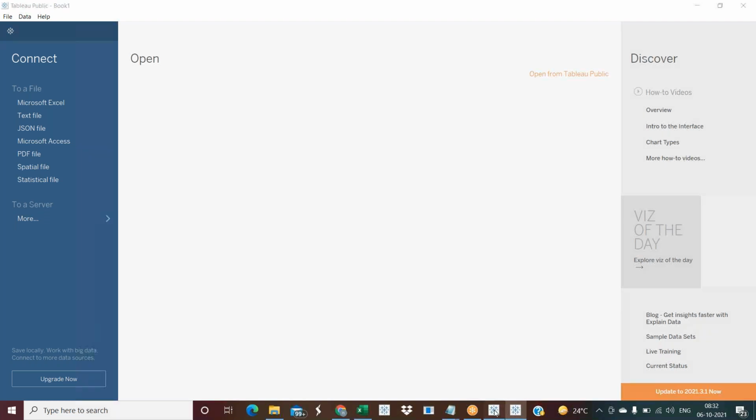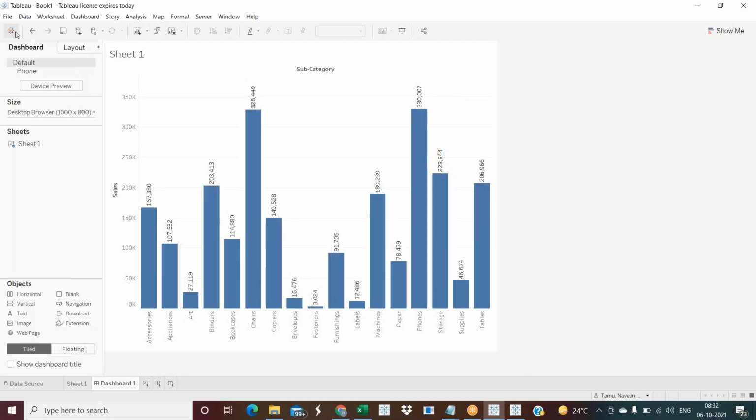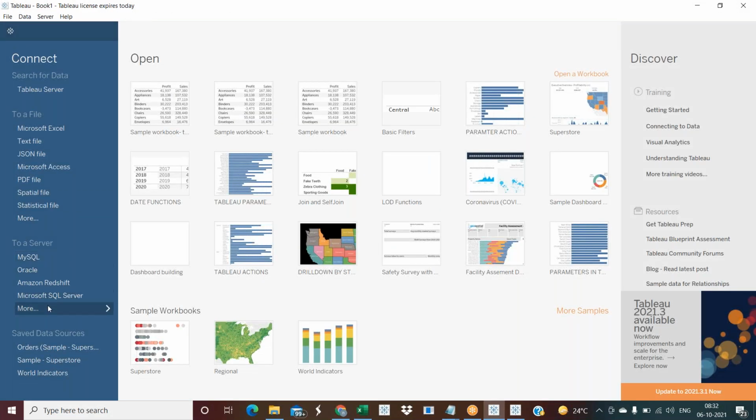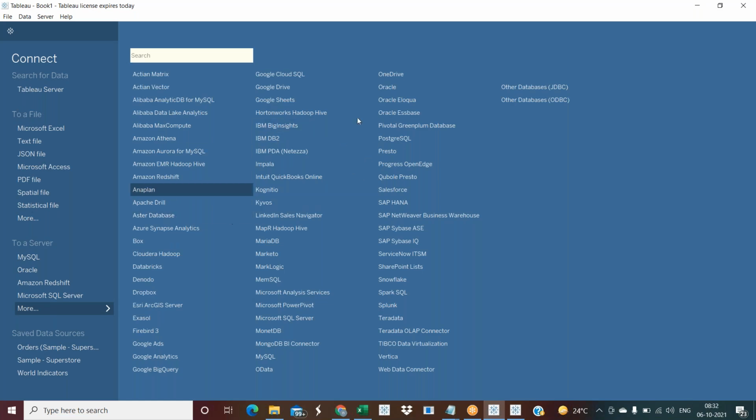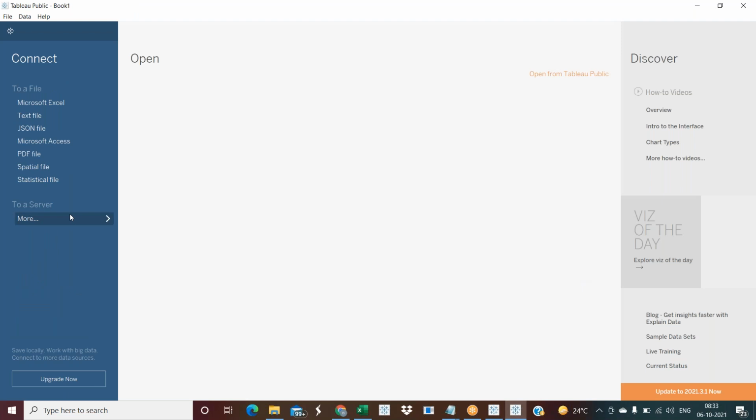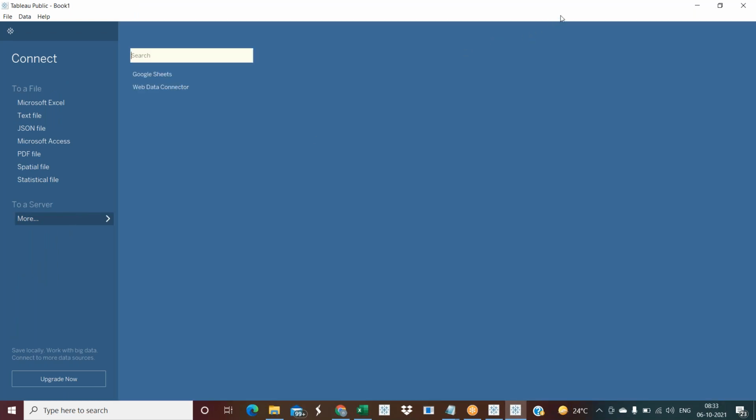Whereas in Tableau Desktop, if you click on more, you can connect with any database. But in Tableau Public, you cannot connect with any database. You can connect with sample files such as Excel files, text files, or some PDF files, only the basic files. That is why it is only for practicing. If you want to practice yourself, the options and everything are the same as Tableau Desktop. Desktop is for the real-time environment.